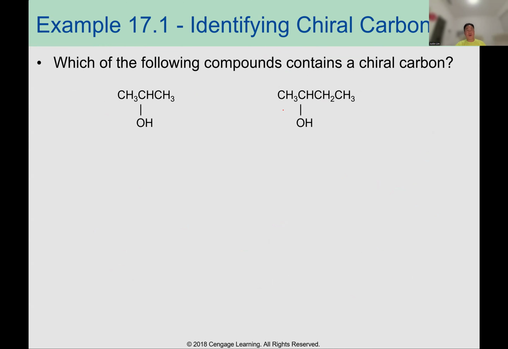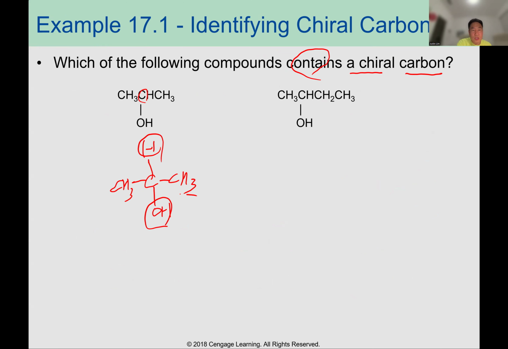Okay, let's solve problems. Which of the following compounds contains a chiral carbon? Four different groups on one carbon. When you see this carbon and draw the structure, OH, CH3, CH3, and one hydrogen, there are three different groups, but two are the same.